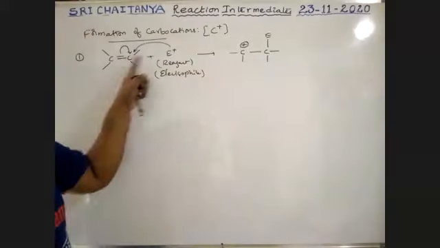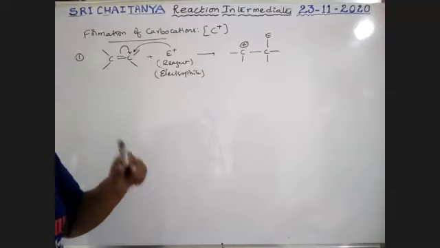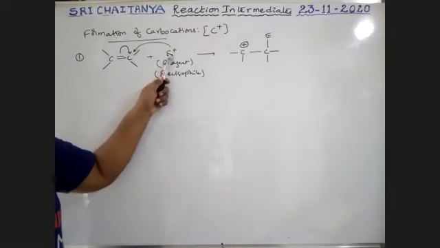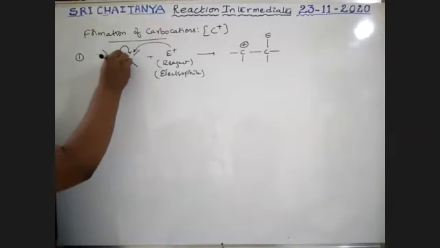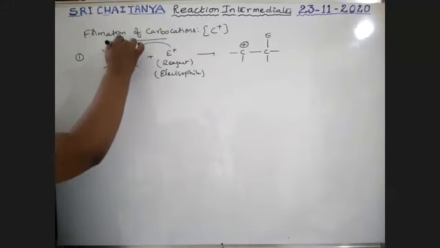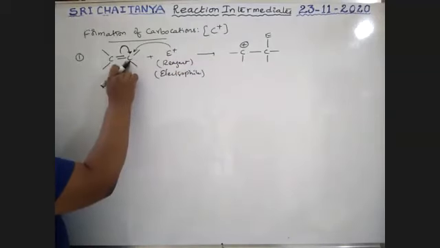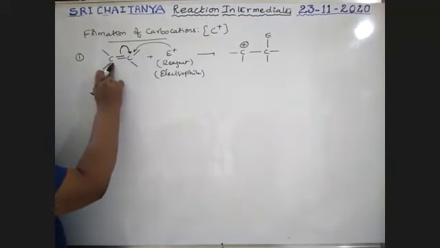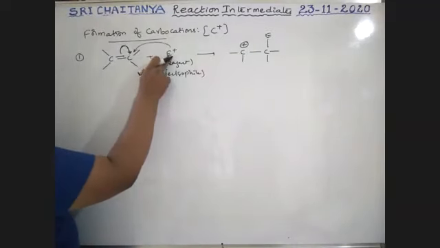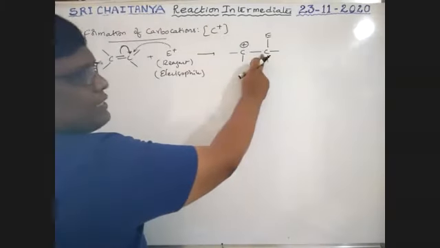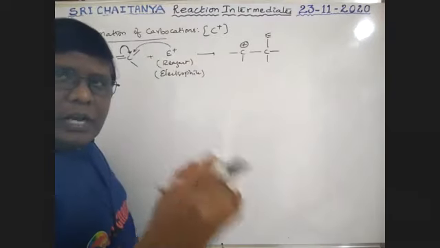See here, boys, here an addition reaction takes place. In alkenes, the reactions are electrophilic additions. So this electrophile is added to this double bonded carbon. Bond means 2 electrons. These 2 electrons migrate towards this end because of the presence of the electrophile. So this carbon gets negative charge and this carbon gets positive charge. The negatively charged carbon is attacked by the electrophile and a new bond is formed. Now this carbon gets positive. This is carbocation formation.